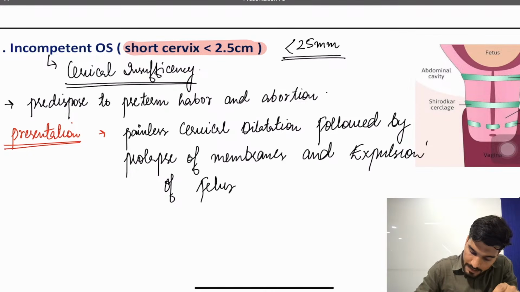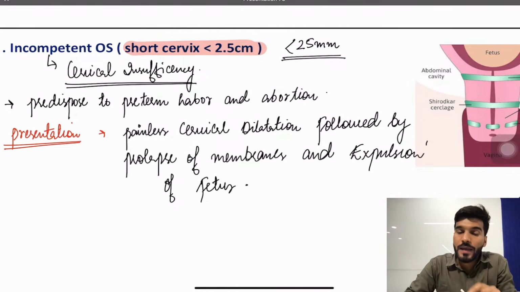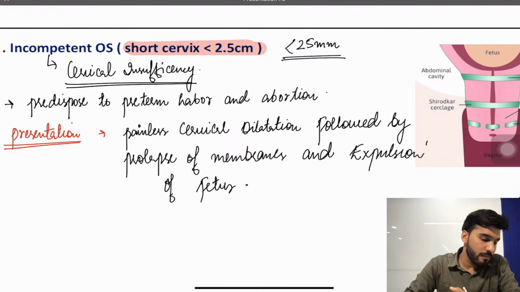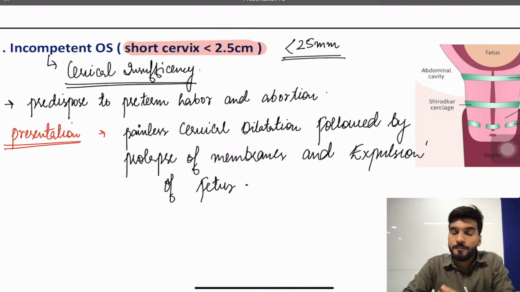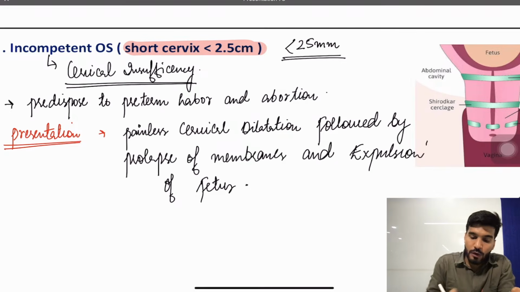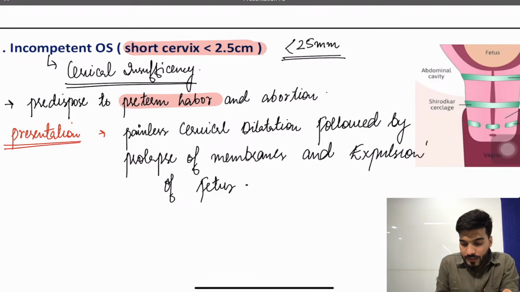So there is a painless dilatation of the cervix, there is no pain, and first what will happen? Prolapse of membranes will come out. Okay, membranes will come out, and followed by that what will happen? Fetus will come out. So either it will cause preterm labor, or it will cause an abortion.